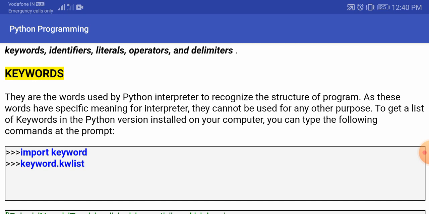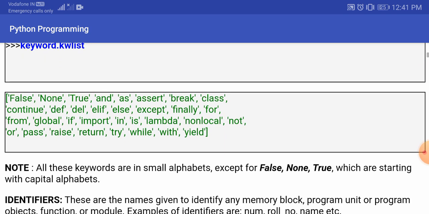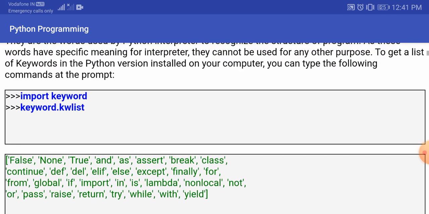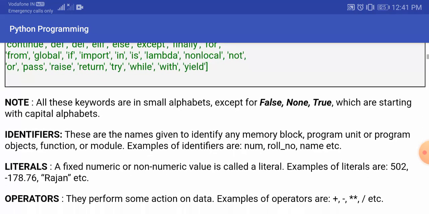To get a list of keywords in Python installed on your computer, you can type the following commands at the prompt: import keyword and keyword.kwlist. When you run this, you will see the following keywords appear on the interface of your IDE. Here you can see False, None, True, and, as, all these things are the keywords, or tokens, sorry.